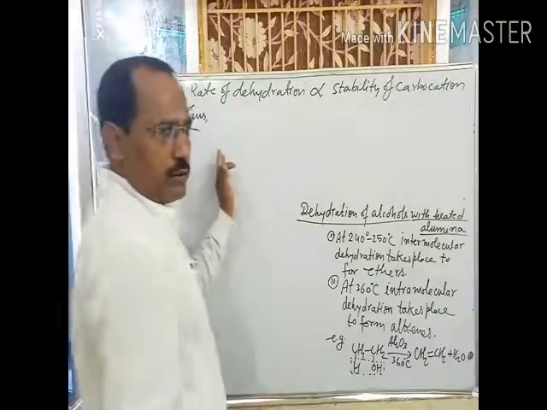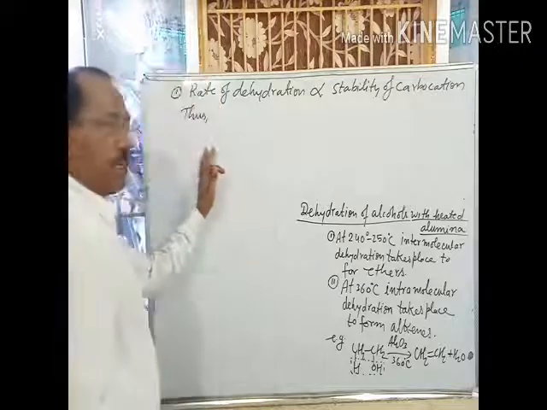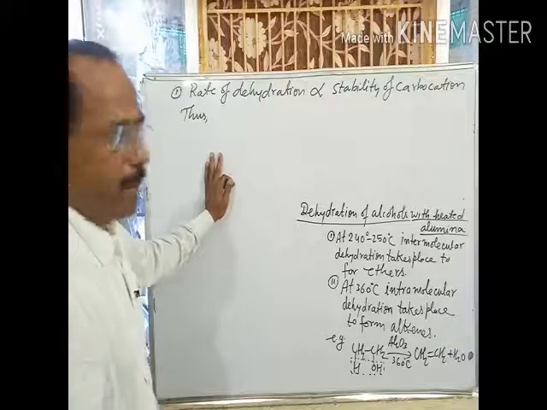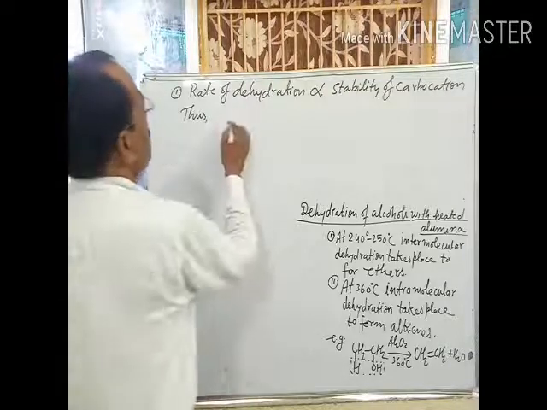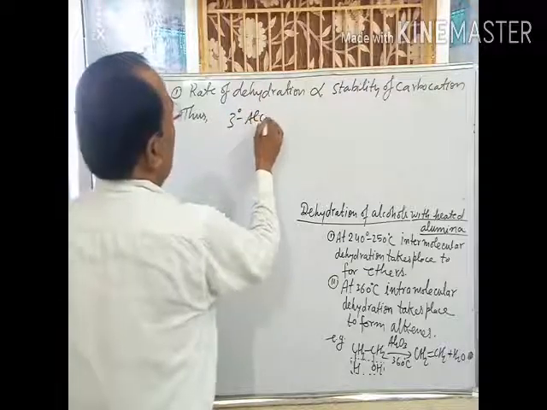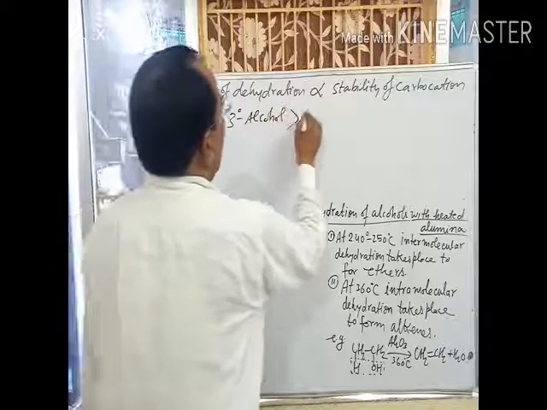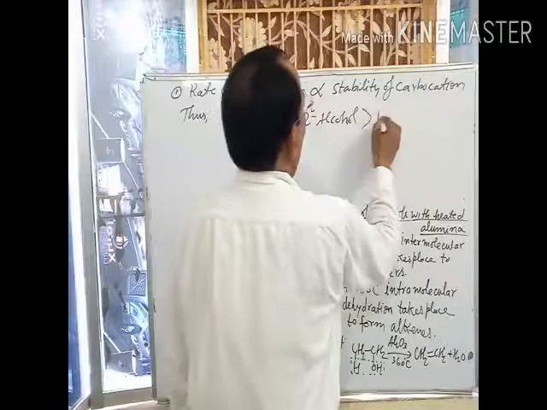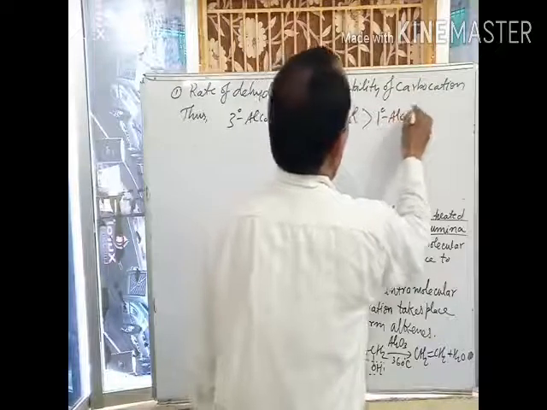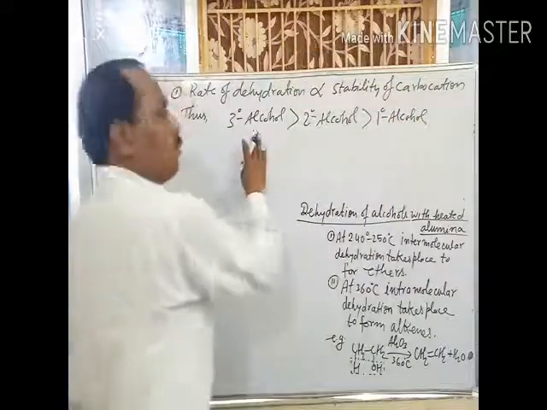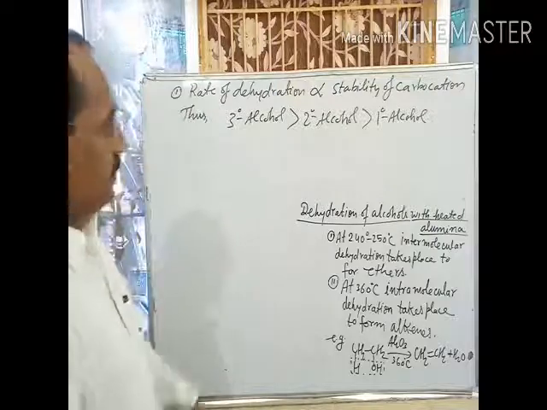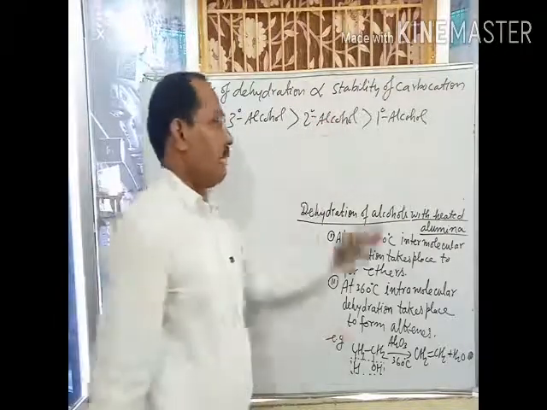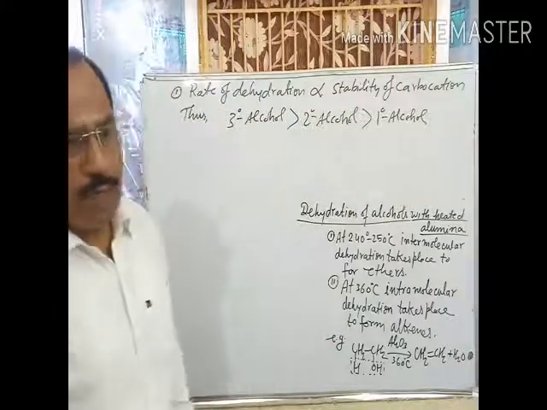Among these alcohols, rate of dehydration of tertiary alcohol is maximum and that for primary alcohol is minimum. Thus, this is the order: 3 degree alcohol, 2 degree alcohol and 1 degree alcohol, because 3 degree alcohol forms tertiary carbocation, 2 degree alcohol forms secondary carbocation and 1 degree alcohol forms only primary carbocation.